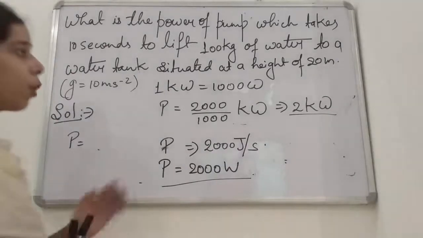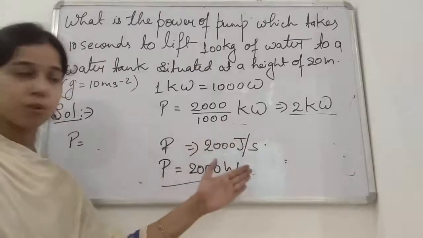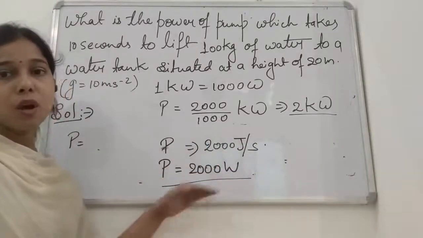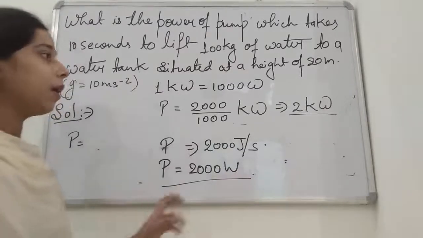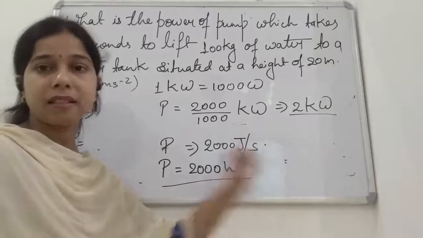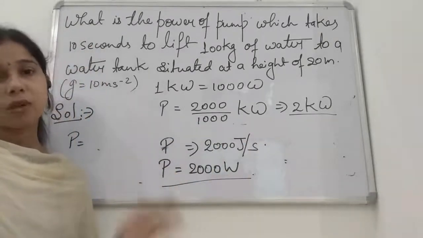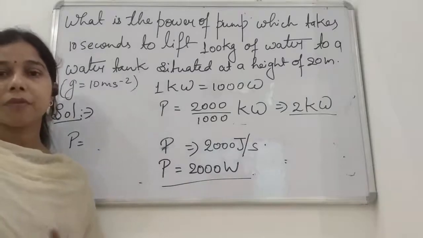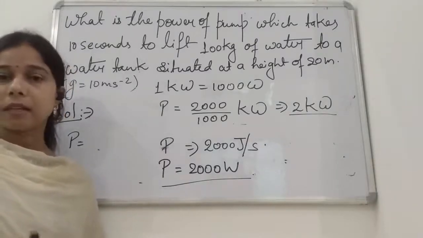So whenever the question is given in kilowatt also, student, because here we have converted the watt into kilowatt. If the question is like the power of an object is x kilowatt or 2 kilowatt or 3 kilowatt, then at first you have to convert it into watt, then you have to find the value either of the work or of the energy, whatever is asked in the question.